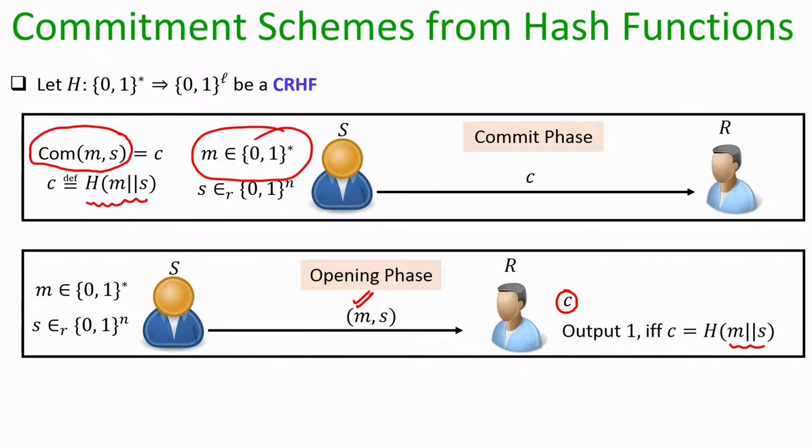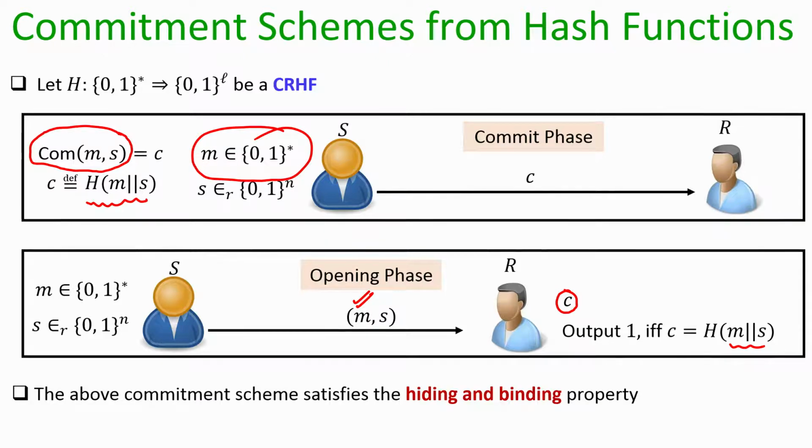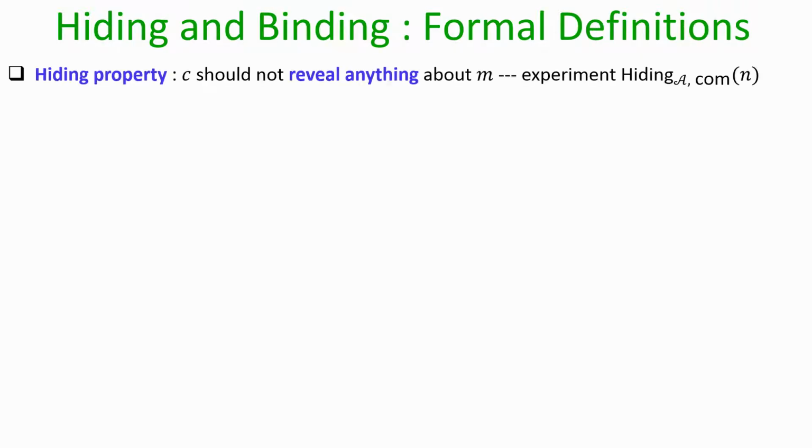To commit a message, concatenate the message with some appropriate randomness and hash it. To open the message, you reveal the message along with the randomness which you have used to compute the commitment. Now, what we are going to prove is that this commitment scheme that we have designed here satisfies the hiding property and the binding property. And before we go into the proof, let us formally define what exactly we mean by the hiding property and the binding property in the context of a commitment scheme.